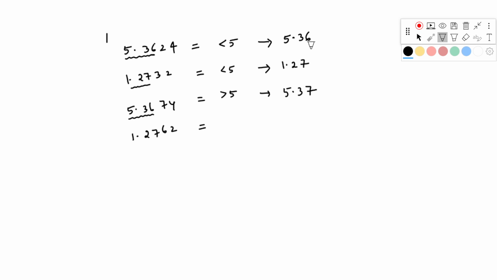Next, suppose 1.2762. Provide your value up to 3 digits. You have to see this value 6, greater than 5, so you have to increase by 1, that is 1.28.